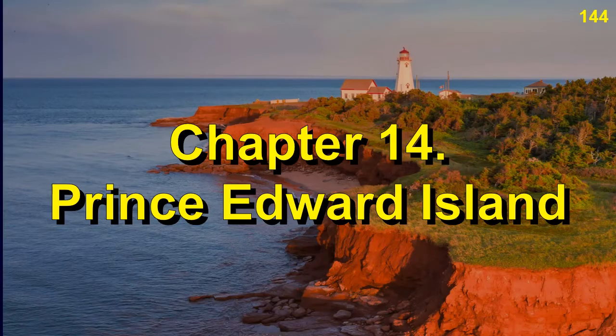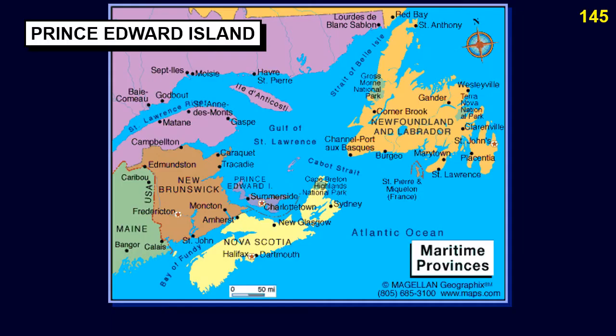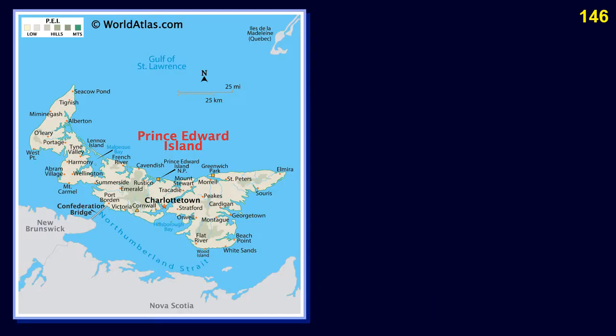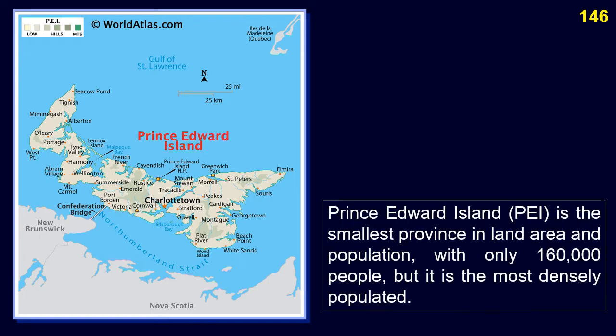Chapter 14. Prince Edward Island. Prince Edward Island, PEI, in French, Île du Prince-Édouard, is one of Canada's 13 provinces and territories. It is one of the 3 maritime provinces and 4 Atlantic provinces. Prince Edward Island is the smallest province in land area and population, with only 160,000 people, but it is the most densely populated.